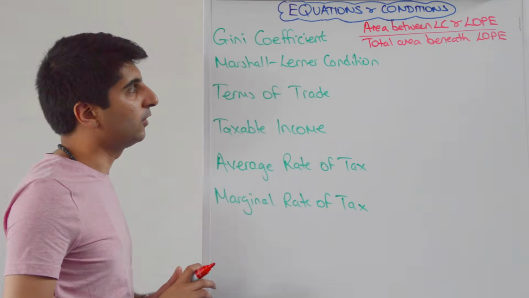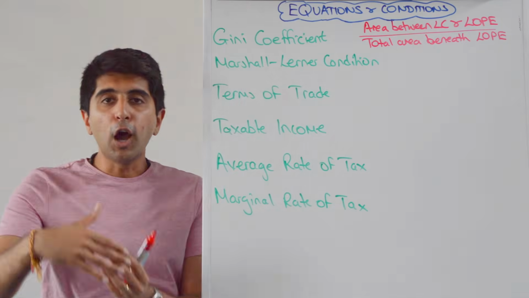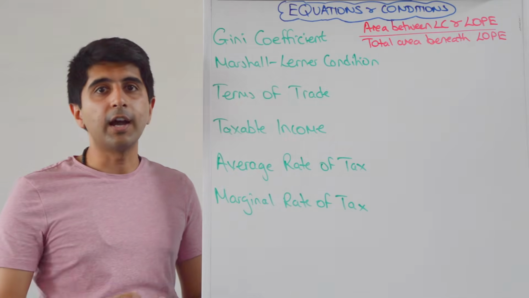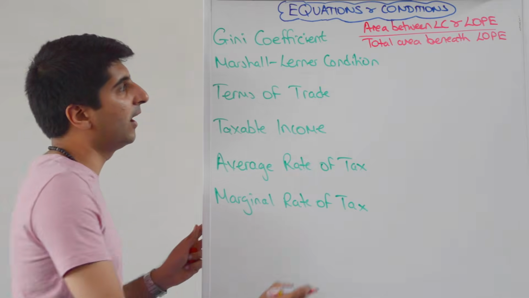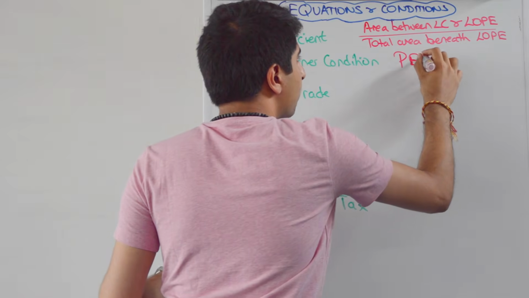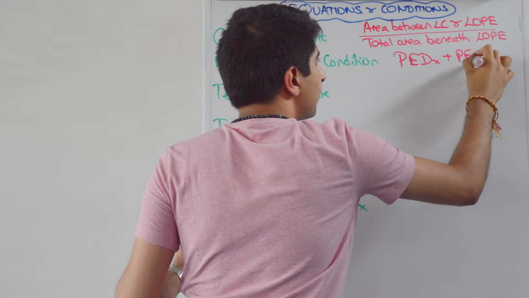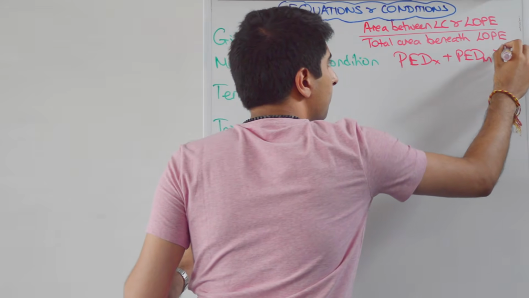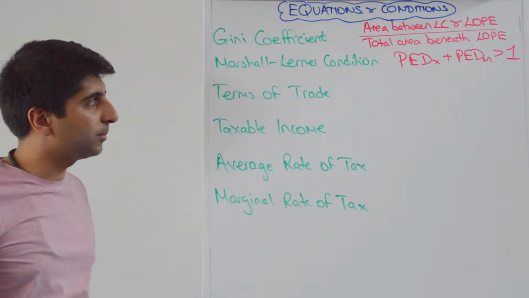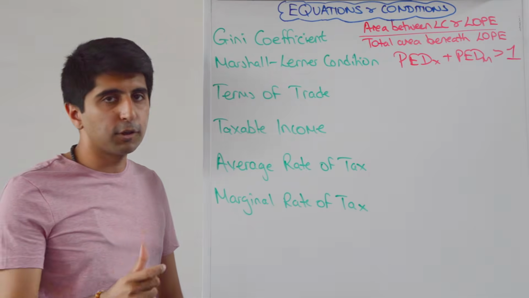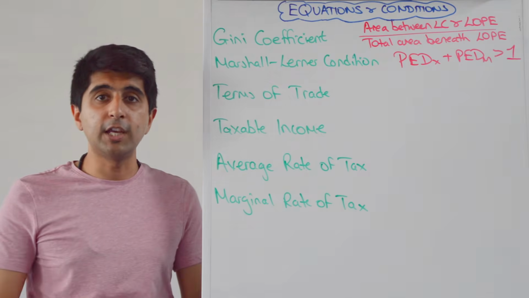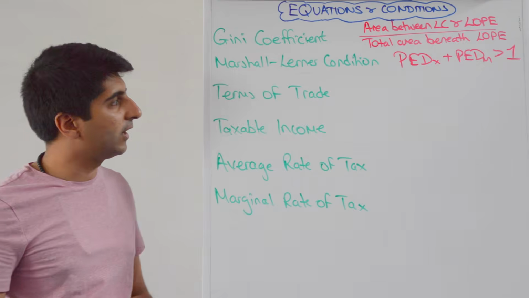The Marshall-Lerner condition, right? This is the condition whereby a weak exchange rate will improve a current account deficit. And that will only occur if the PED of X, the price elasticity of demand for exports, plus the price elasticity of demand for imports, sum to greater than 1. So PED of X plus PED of M must sum to greater than 1 if a currency depreciation is going to improve a country's current account position.